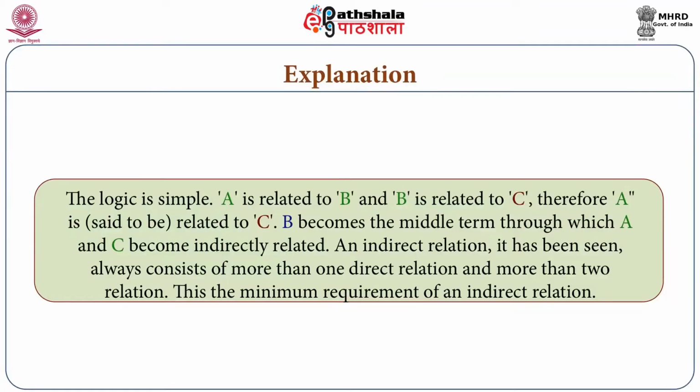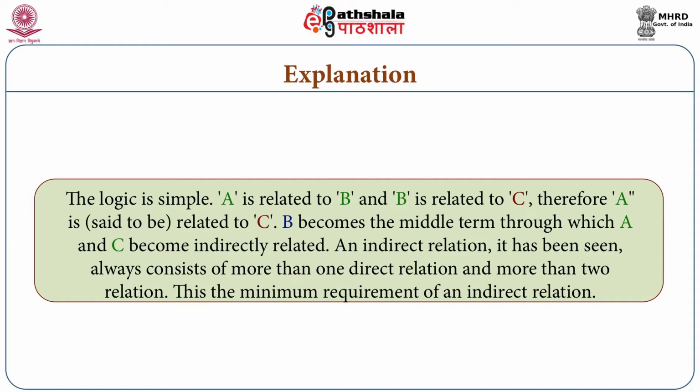So in order to understand this indirect relationship, we take some other examples. Suppose we are taking A and B, and we can say that A is related to B and B is related to C. However, A is not related to C directly, but A is related to B and B is related to C, and we can say that however they are not related to each other directly, indirectly there is also a relation between A and C, and this is the case here.